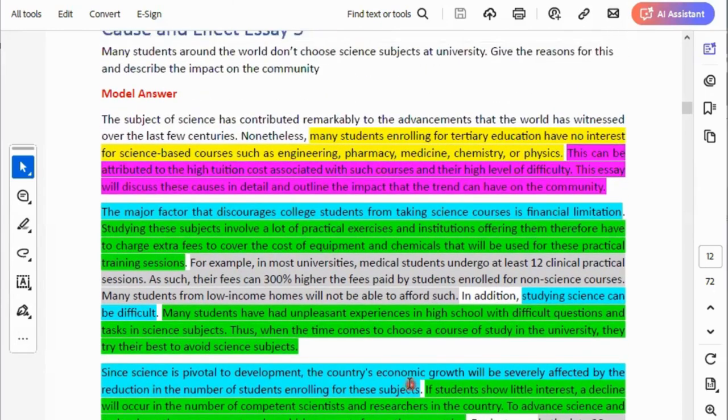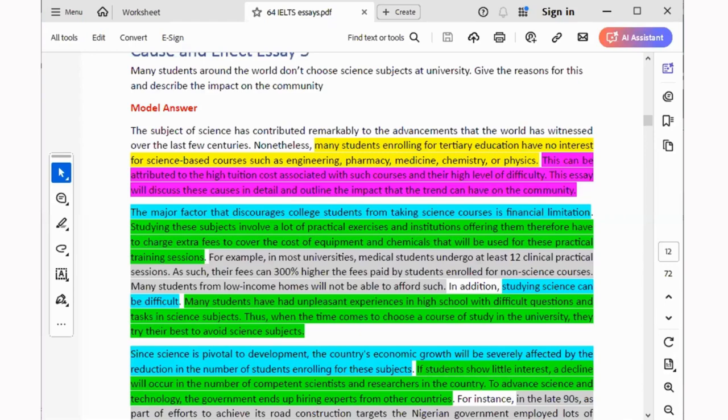So in writing your essay, introduction. Ladies and gentlemen, in writing your essays, what did I say? Introduction must be concise, straightforward. It must be top-notch. It must follow the IELTS standard. And what is the IELTS standard? Paraphrase the question prompt. Okay? Write a clear thesis. And then make sure your introduction contains two or three or more sentences.